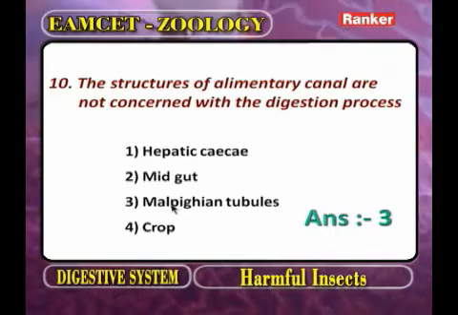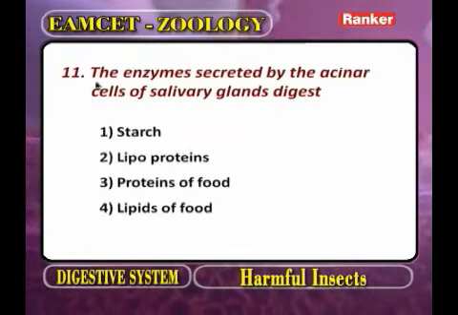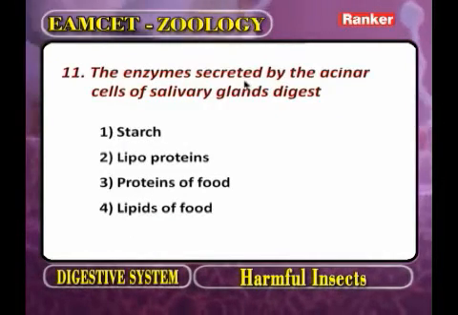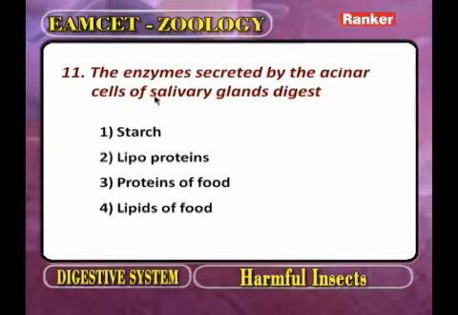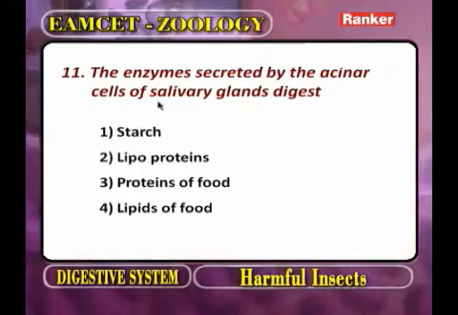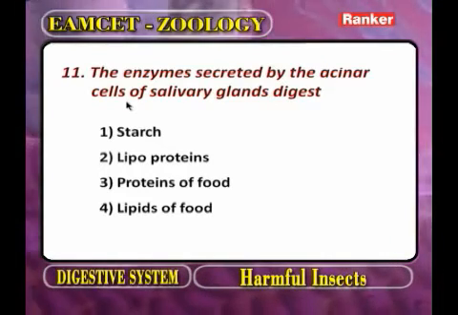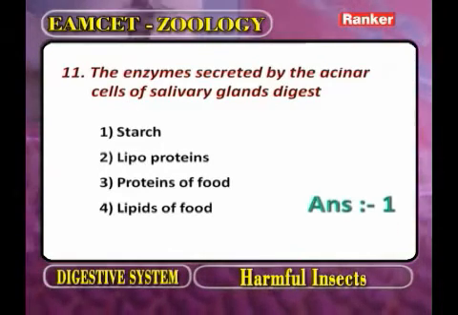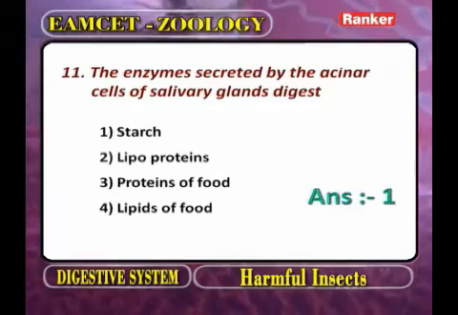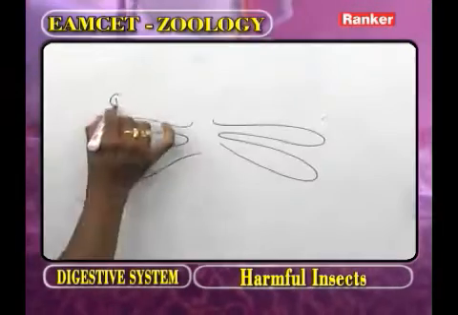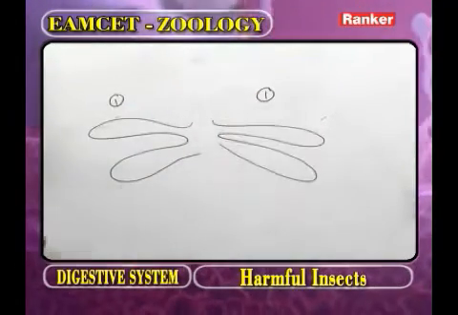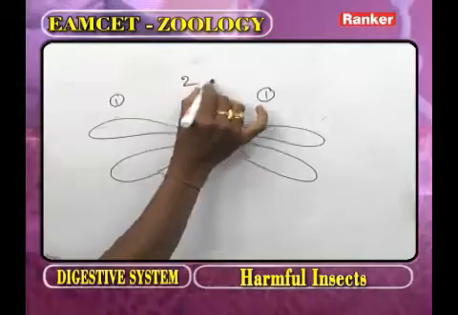Now go for the next question. The enzymes secreted by serous cells of salivary glands. What is the enzyme secreted by serous cells? As we observe the salivary glands, this is one gland, this is another gland. Number of glands: 2.